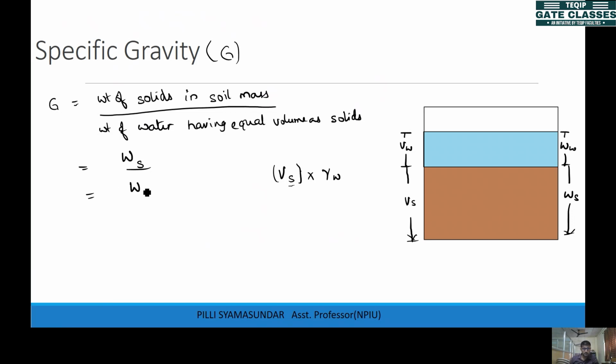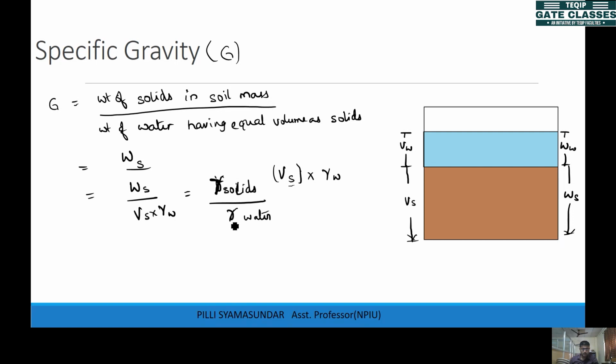So this is Ws by Vs into gamma W. This Ws by Vs is what we call the density of solids, or unit weight of solids. If you weigh the solids and find the volume of the solids, that weight by volume gives you the unit weight of solids, and you are left with gamma W, the unit weight of water.